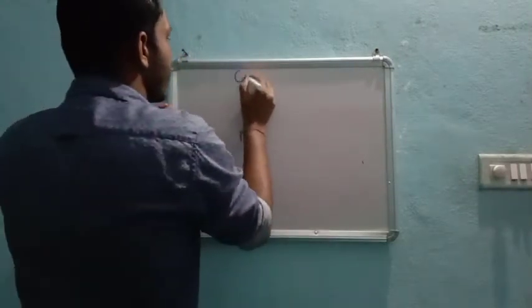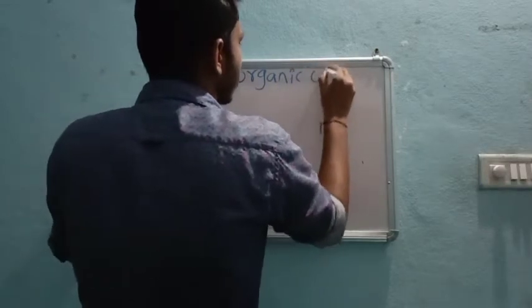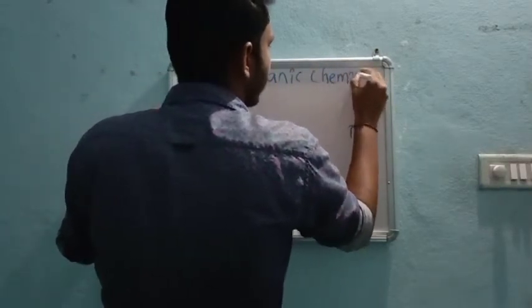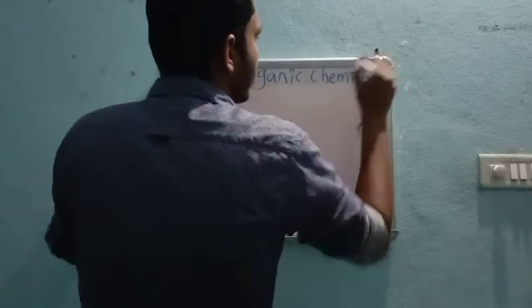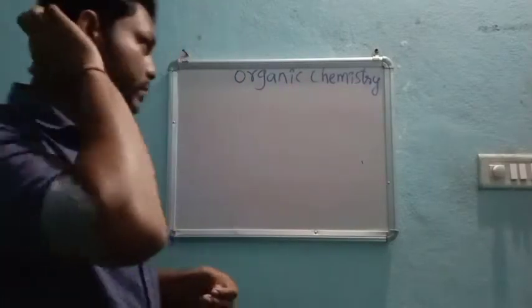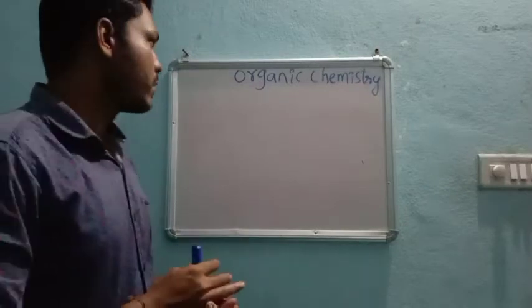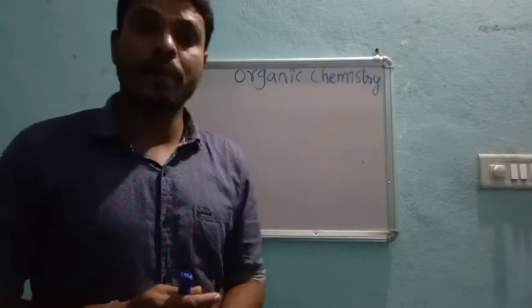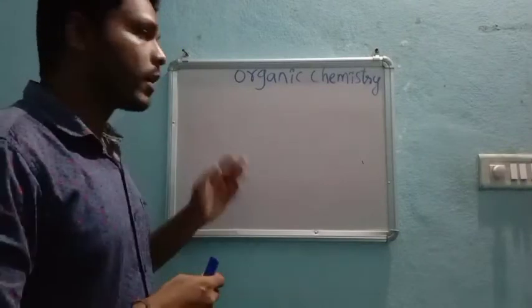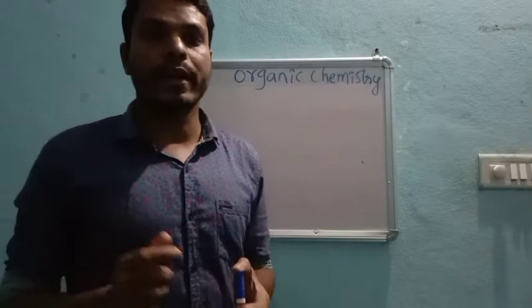In the last class, we started the very important chemistry, that is organic chemistry. We came across its definition, what compounds we should call organic, the valency of carbon, the electronic configuration, and finally we saw some unique characters of carbon.